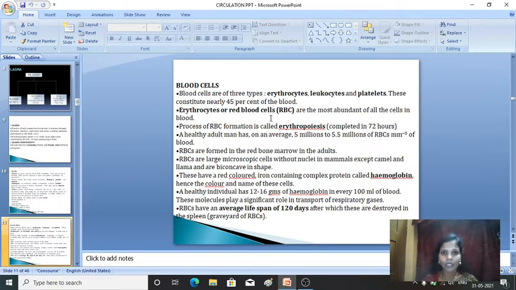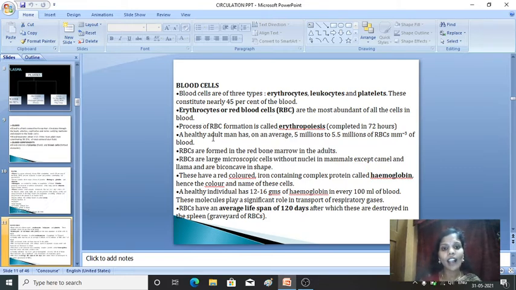Generally the formation of RBC takes place in the bone marrow of adults. The formation of RBC is commonly called erythropoiesis. The complete formation of RBCs on average takes approximately 72 hours. Okay, it is completed in 72 hours. So here you can see that the erythrocytes or red blood cells are the most abundant cells in the blood. The formation of RBC is commonly known as erythropoiesis.